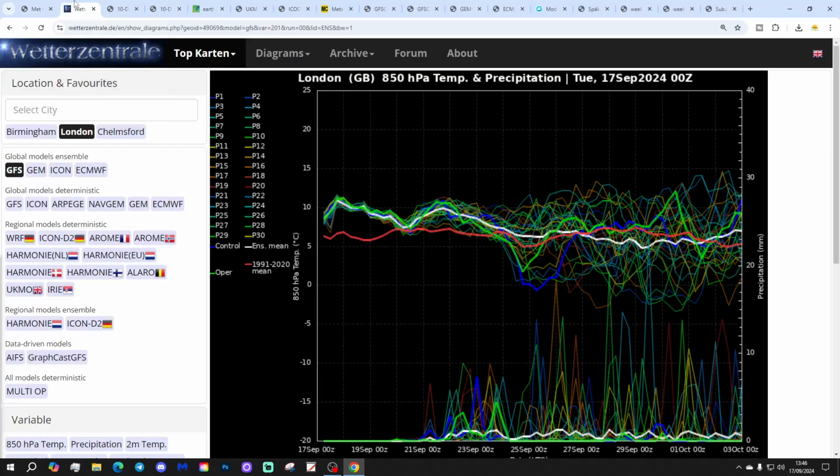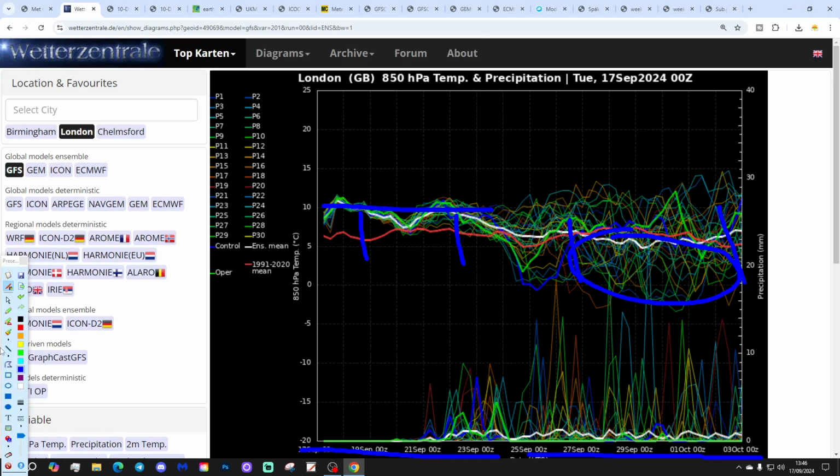Of course we will. So moving on very quickly, these are the GFS upper air temperature and precipitation ensembles for the next couple of weeks. We're at London today. The red line is the 30-year upper air temperature average for London. So starting off above average with the upper air temperatures over the next week, the third week of September looking quite warm. The final week of September into the beginning of October, we find the upper air temperature starting to gradually come down, then return back closer to average.